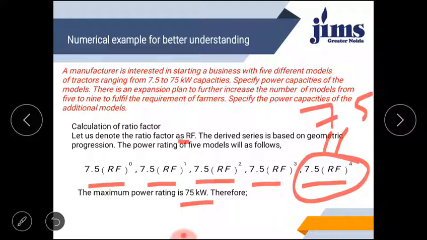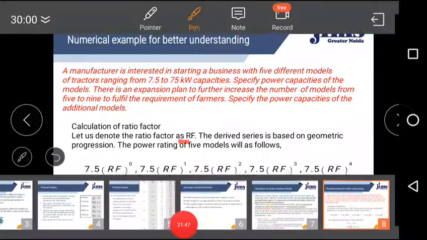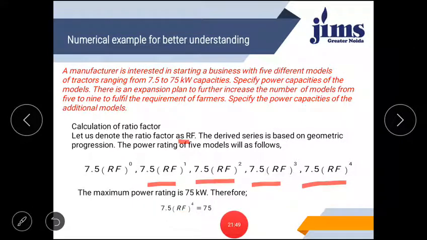Its end capacity means 75. So if we put this to 75 kilowatt, then we can have RF. So let's see how. In this equation you can see 7.5 kilowatt multiplied with RF, I'm just deleting all the notations. So here 7.5 multiplied with RF is, I think, just you can see this equation and equate with 75 as I had discussed with you.